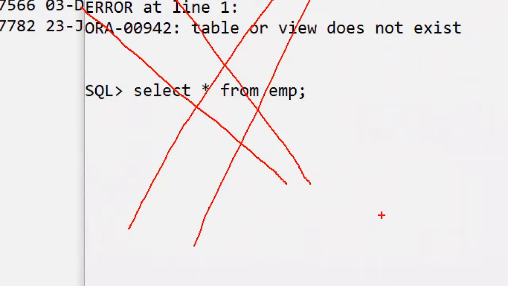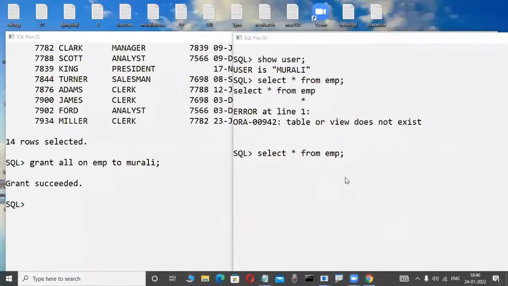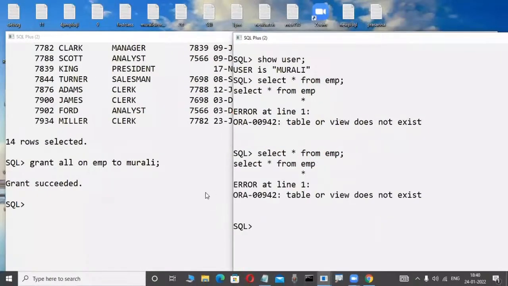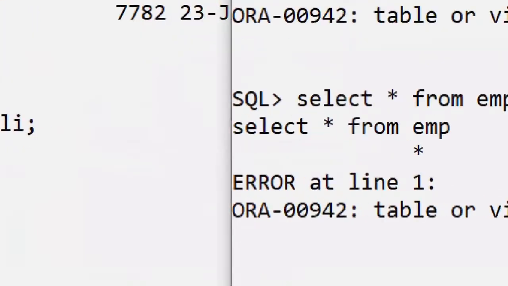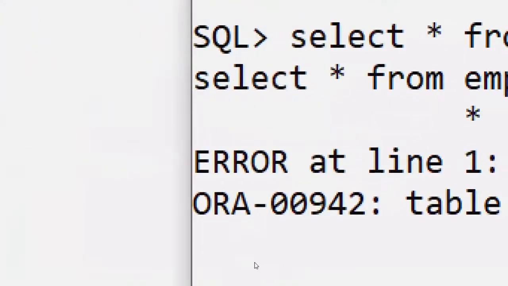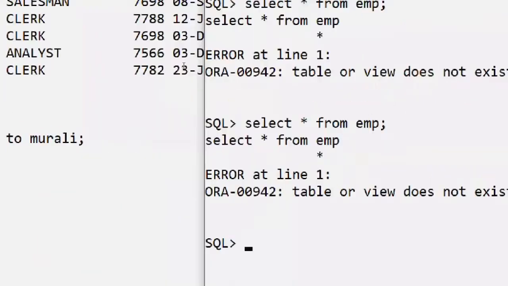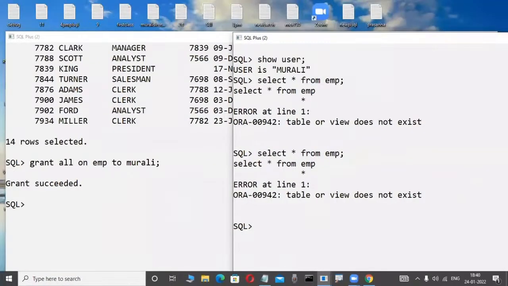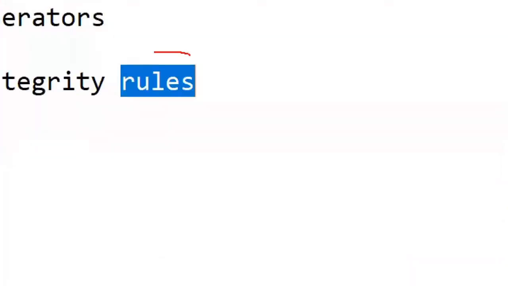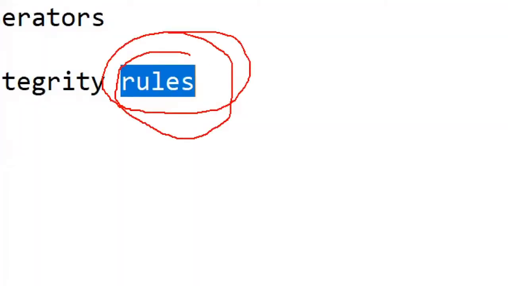Now observe here. Unfortunately, this is not working. Why is it not working? Suppose I am typing like this, and here again it will give an error. Why? Observe here. If we are using any relational data model product, we must compulsorily follow some rules. Really, the grant is succeeded, really correct. But I am a developer, and I am unable to follow the rules in a relational data model.